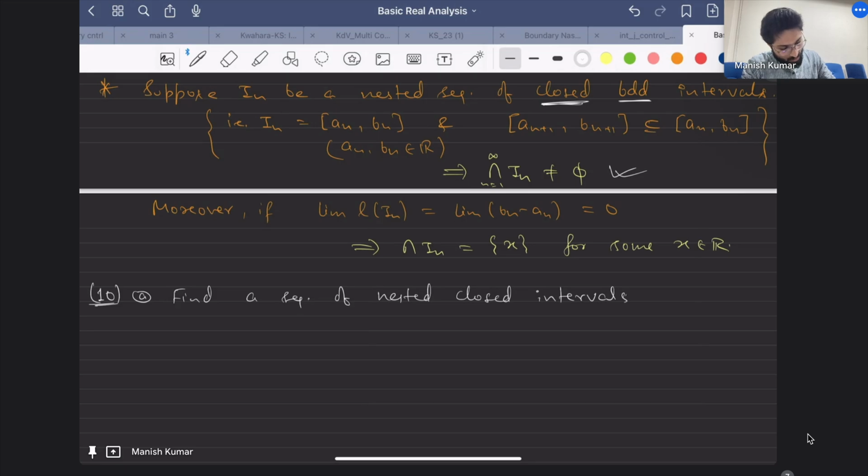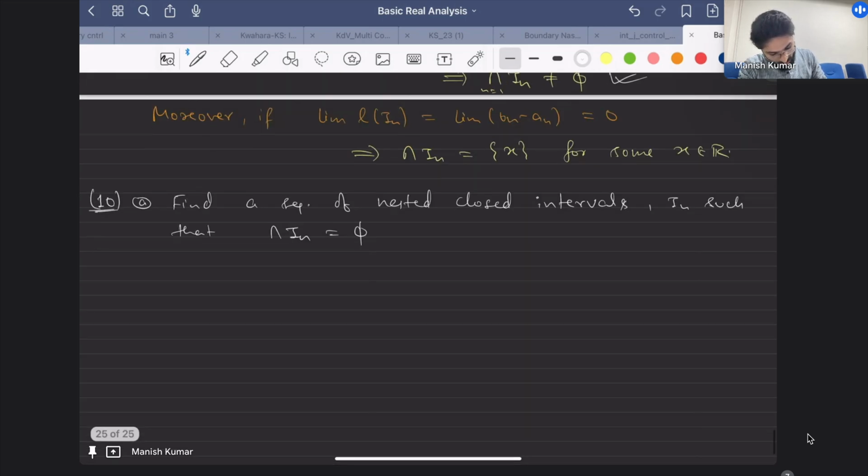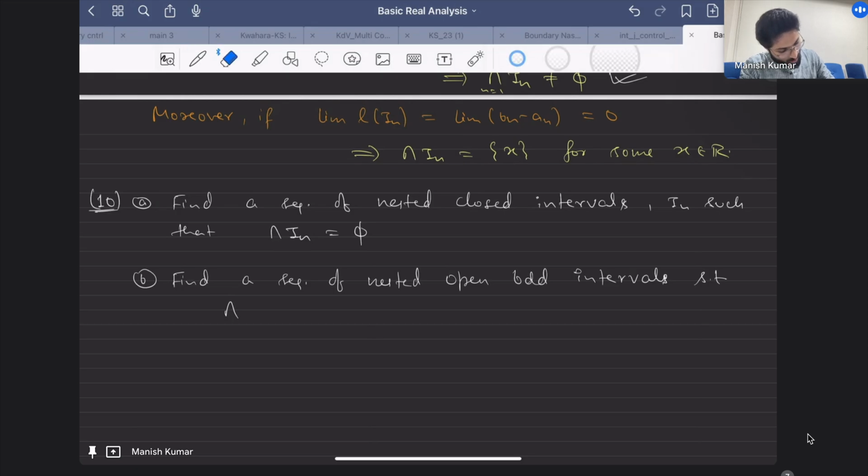The second thing I want to say: find a sequence of nested open bounded intervals such that the intersection of In is equal to phi.